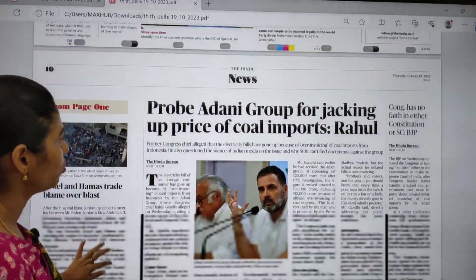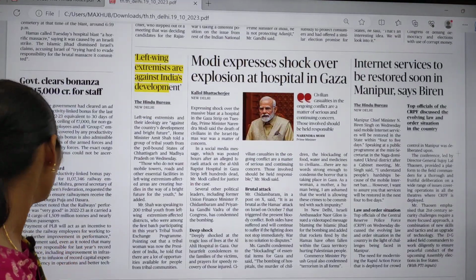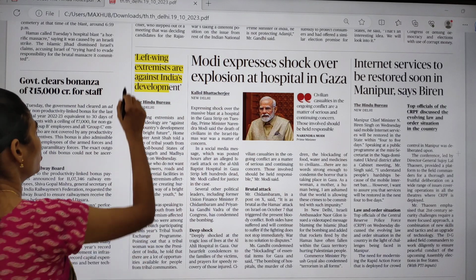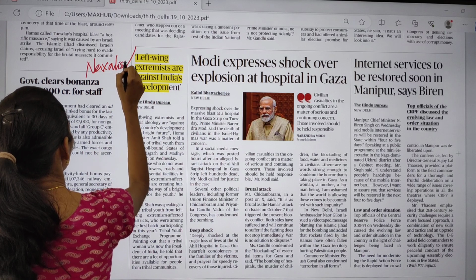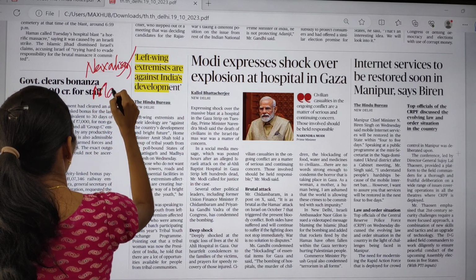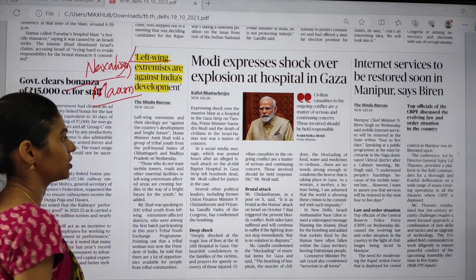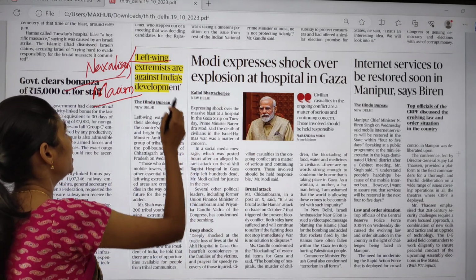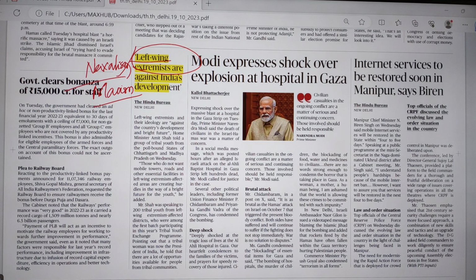And you can directly move on to this news page. So here you can see one article which is talking about left-wing extremism. So it is also called Naxalism. You can also call it Maoism, Naxalism and left-wing extremism. So our Union Home Minister says that this left-wing extremism is against our country's development and to bring a bright future.